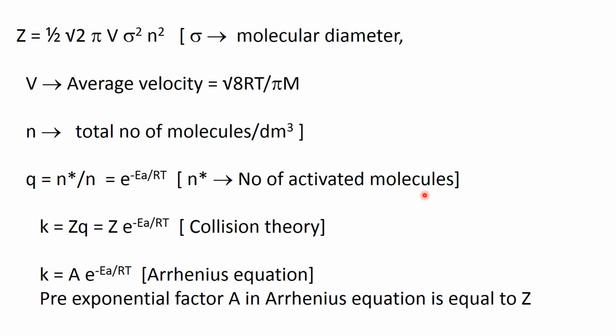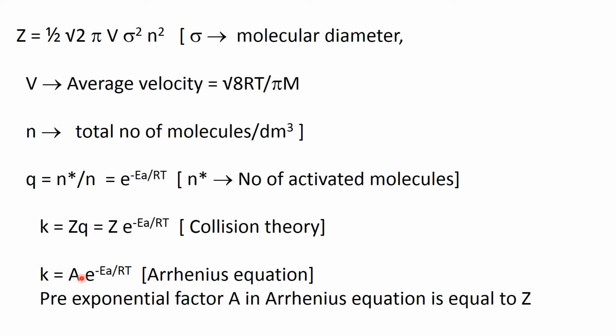n star is the number of activated molecules or high energy molecules. Then K is equal to ZQ and is equal to Z e to the power minus EA by RT. That means Q is equal to e to the power minus EA by RT, where EA is the activation energy, R is the gas constant, T is the temperature. So this equation we can derive from collision theory.